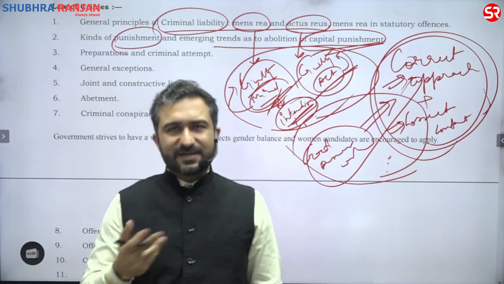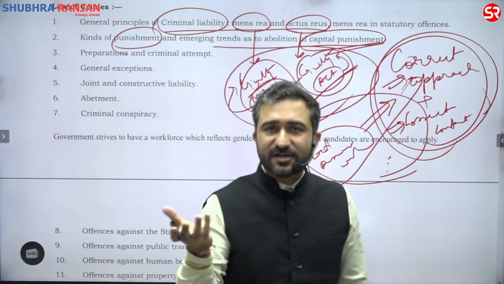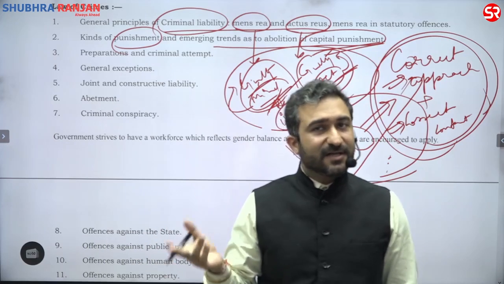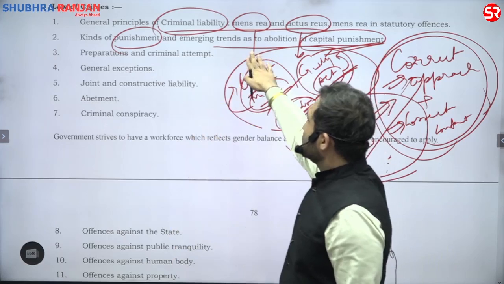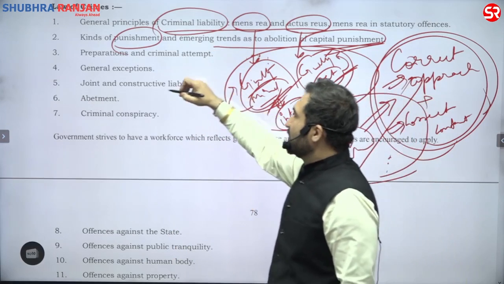What is capital punishment? Death is actually known as capital punishment. What are the aspects of capital punishment? Why do you want it to be abolished, and why did the Supreme Court say that we want to retain it? This you will understand by understanding the theories of punishment, which is not here, but otherwise I will discuss it with you when we take classes.